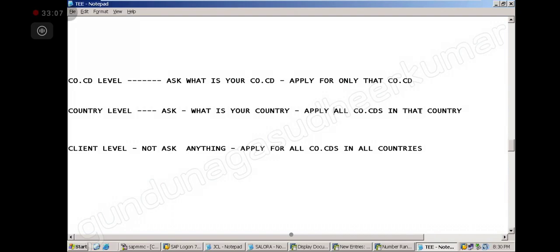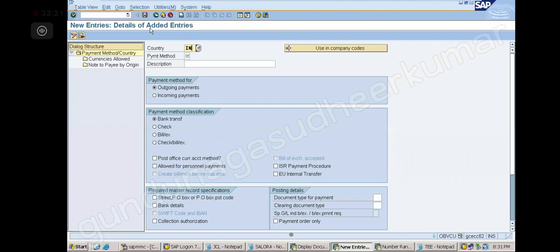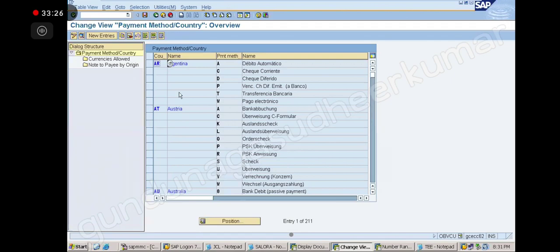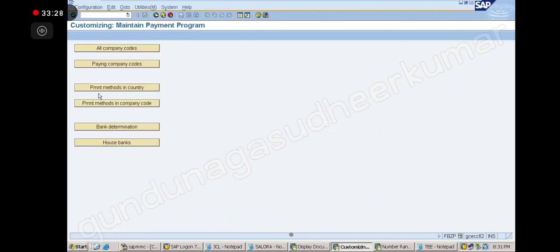No. See, I am not talking about fields. I am talking about configuration. We are talking about one field, but I am talking about this entire step. You see, this step here, the word itself is like that, right? One step here: payment method in country. This step we are doing at what level? Country level. Got it?